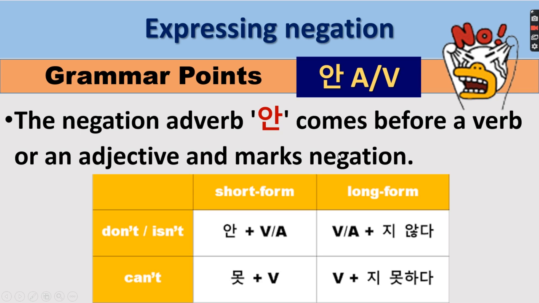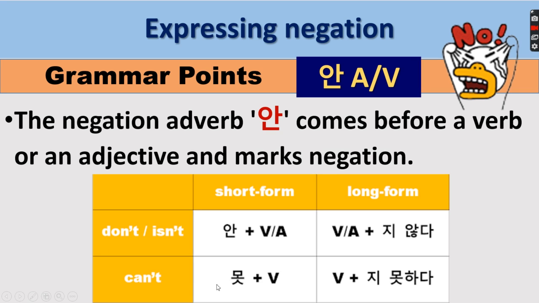We have 안. 안 will come before an adjective or a verb. So the negation adverb 안 comes before a verb or an adjective and marks negation. So it means don't or isn't. So 안 plus verb or adjective. And then we have here verb or adjective plus 지 않다. This is the longer form. So there are two forms. Pwede ito sa shorter form, which is 안 plus the verb or the adjective, and then the long form, which is verb or adjective plus 지 않다.